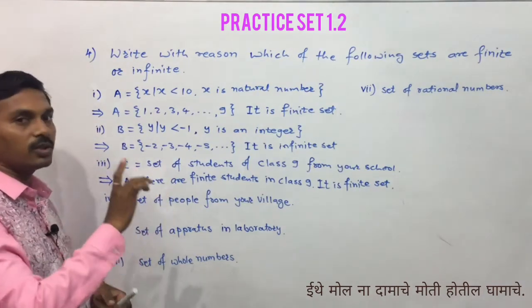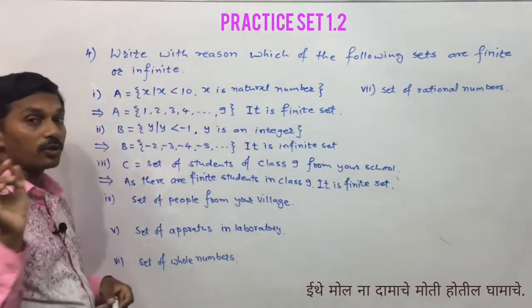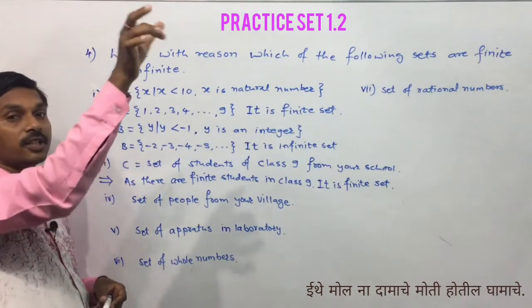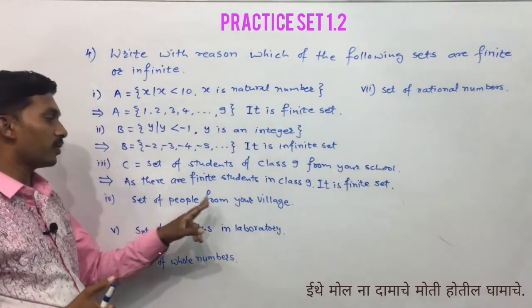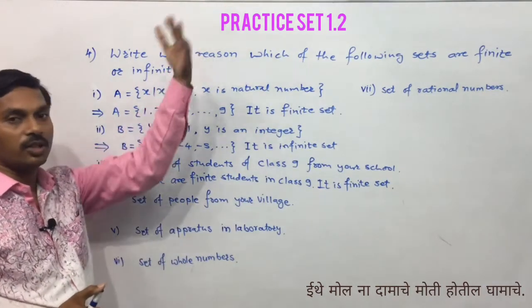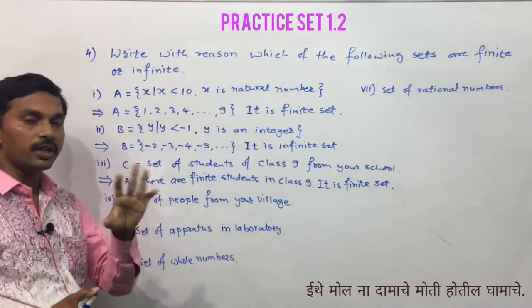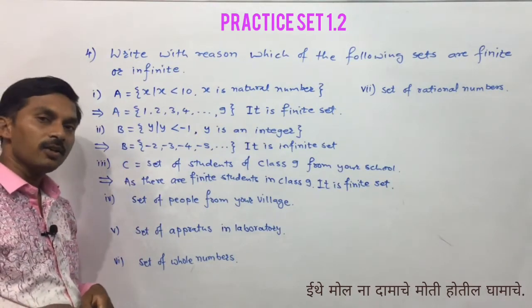Sometimes in our village it is written on the board how much the population of that village is. If it is not given on the board, still we are able to count each and every person from our village, and that is finite.